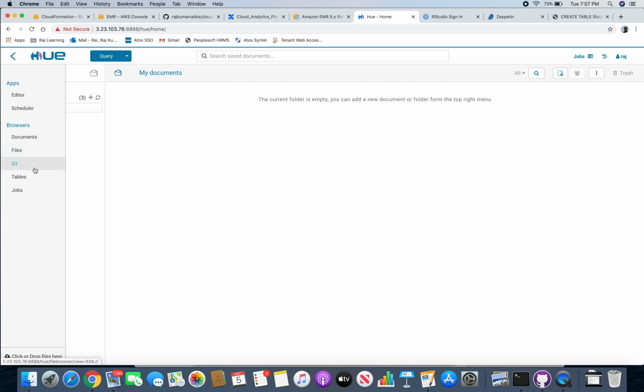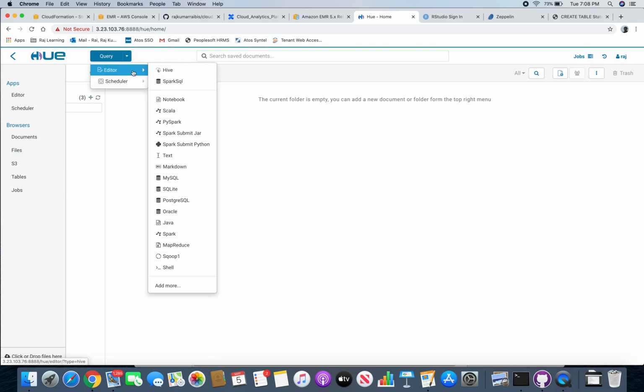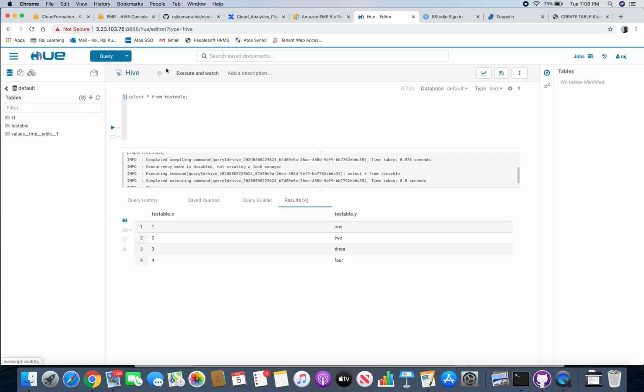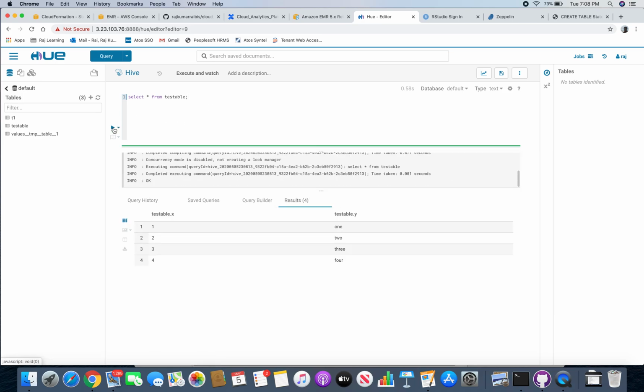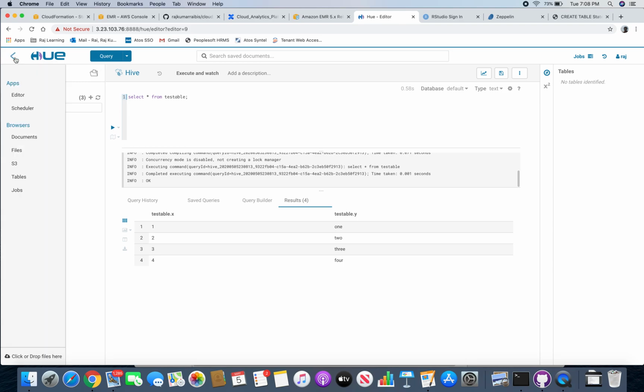Just to show you, I am going into the query editor and opening Hive. Here I have already created a test table. If you just want to see some data, it's as easy as that. Since Hive provides a SQL view on top of HDFS, you can actually check this table in HDFS.